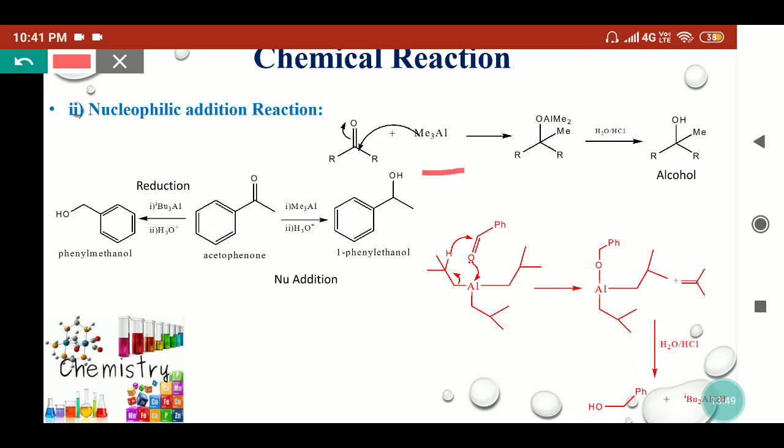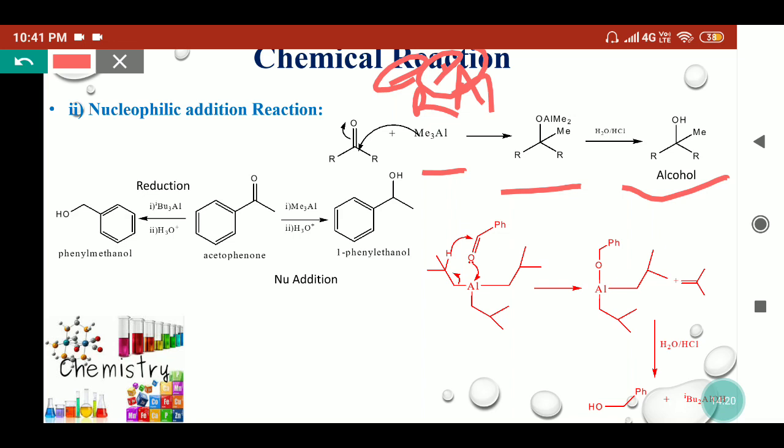Here the trialkyl aluminium reacts with the carbonyl compound, so it will give the nucleophilic addition reaction, as R is negative here and aluminium is positive, in the form of organometallic compounds, due to aluminium's electropositive nature. So the methyl will attack the electrophilic carbon of the carbonyl, and oxygen will have the aluminium because of the Lewis acidic nature of aluminium metal also. So this adduct will be hydrolyzed and it will give the alcohol.